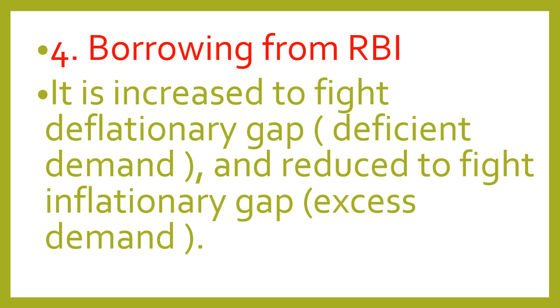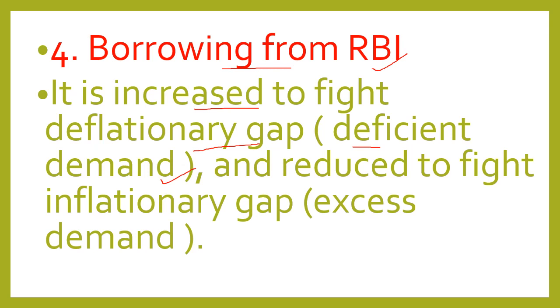The next way of correcting excess and deficient demand is borrowing from RBI. It is increased to fight the deflationary gap, or we can say deficient demand. When there is deficient demand in the economy, borrowing from RBI is increased so that there can be money creation in the economy. If there is money creation, the purchasing power of the people will be increased, their demand will increase and deficient demand will be corrected.